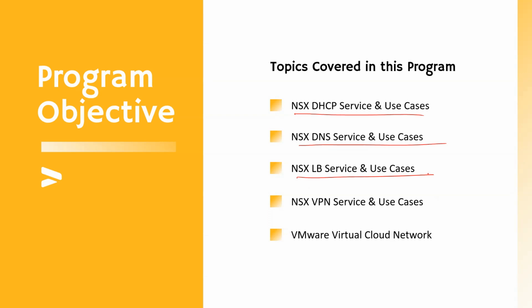It's not your AVI load balancer. This is your NSX integrated load balancer, what NSX inbuilt provides you, right? So we'll talk about load balancer services and how you configure a load balancer. And then we'll talk about NSX VPN services, right? What is L2 VPN? What is L3 VPN? And how do you configure VPN in NSX networking, right?